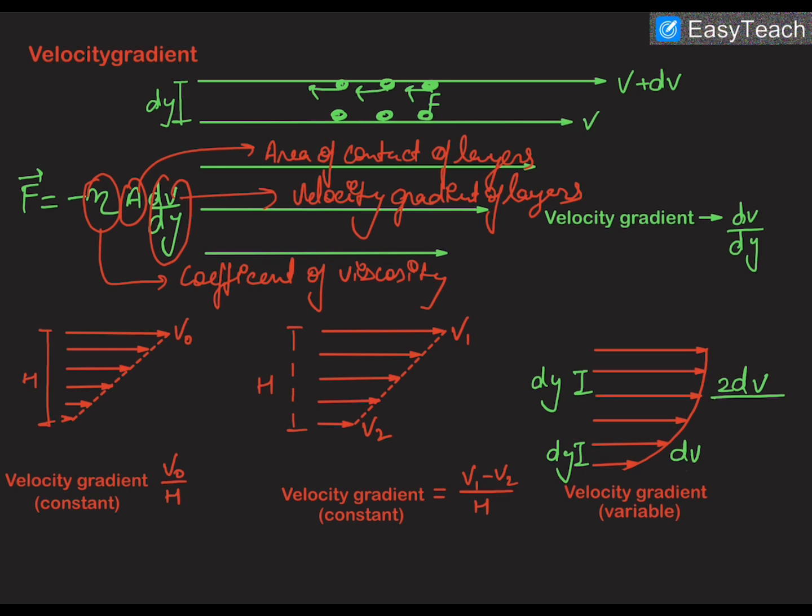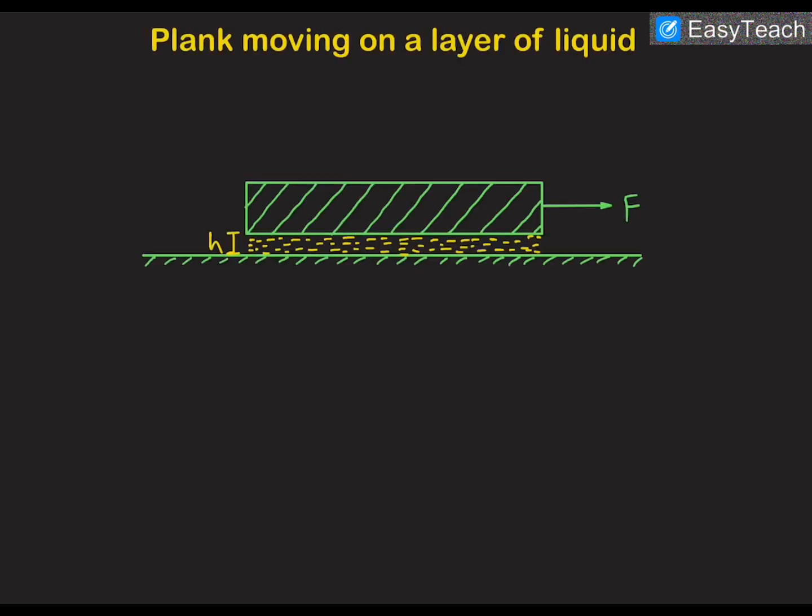So this is the viscous force, and in the next video we'll be discussing the case in which a plank will be moving on a layer of liquid which has some height, and we have to find out the amount of force required to keep moving this plank with some constant velocity. By using that viscous force, we'll be doing this problem.